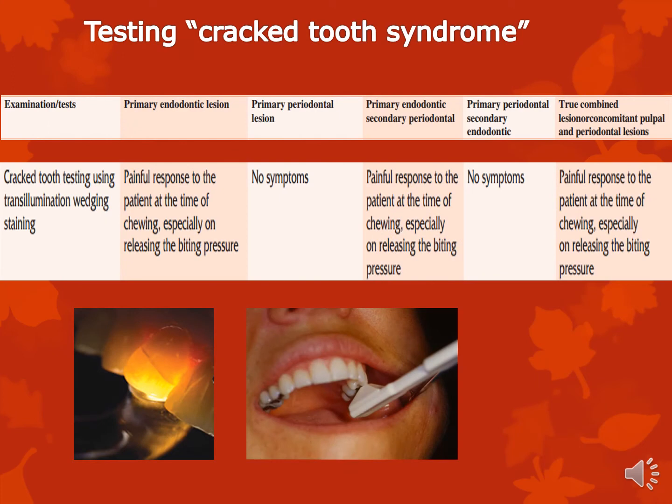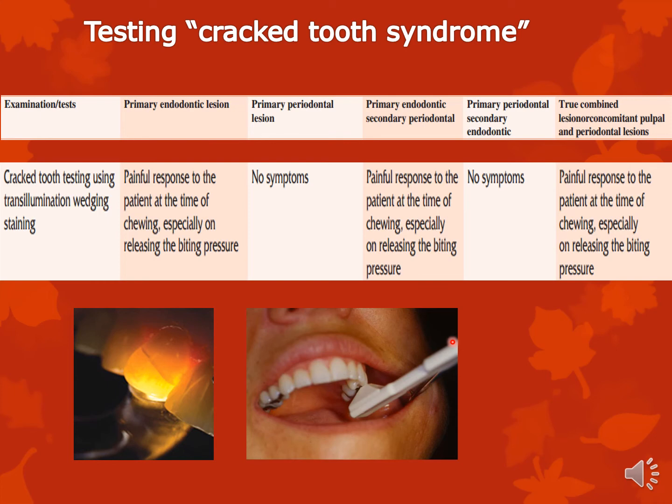Cracked tooth syndrome, like I told you, is due to sudden application of excessive occlusal forces like primary trauma from occlusion, which sometimes results in the structure of the tooth itself cracking. Depending on how deep this crack is, if the crack goes till the pulp, then you will have signs and symptoms of pulpal involvement.